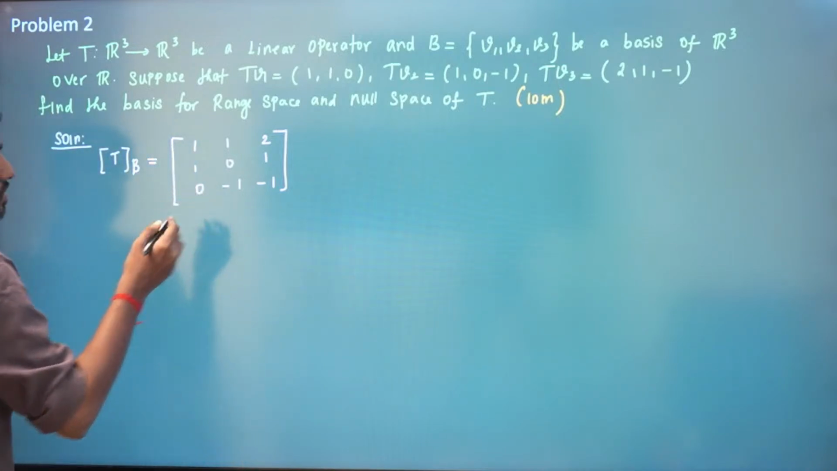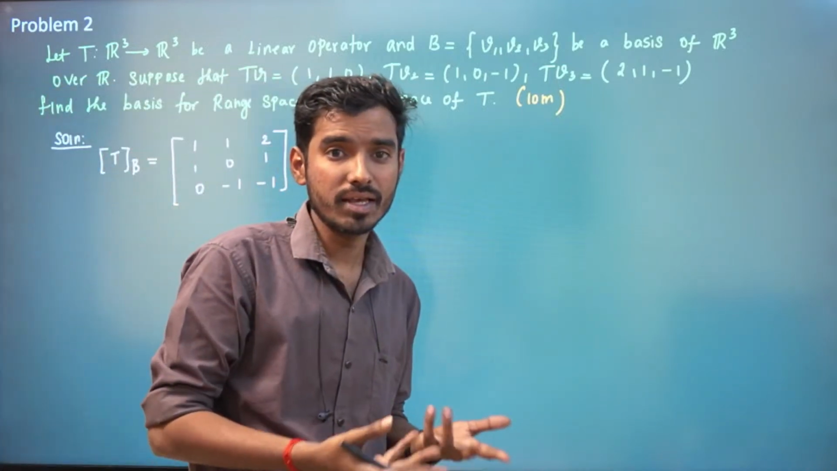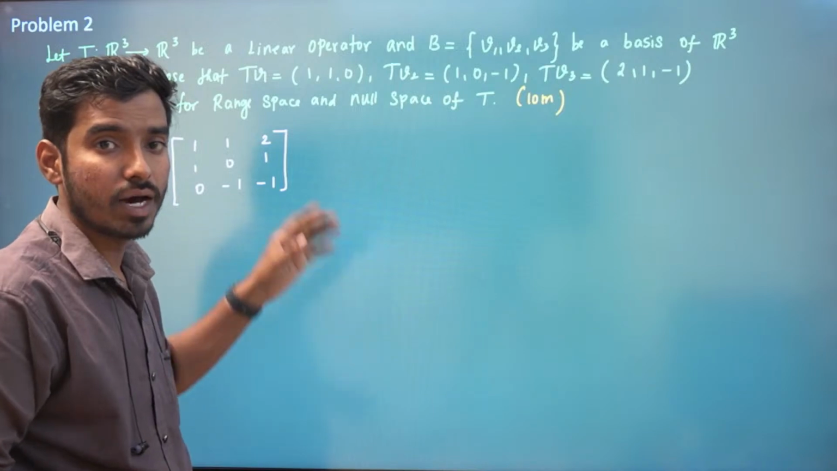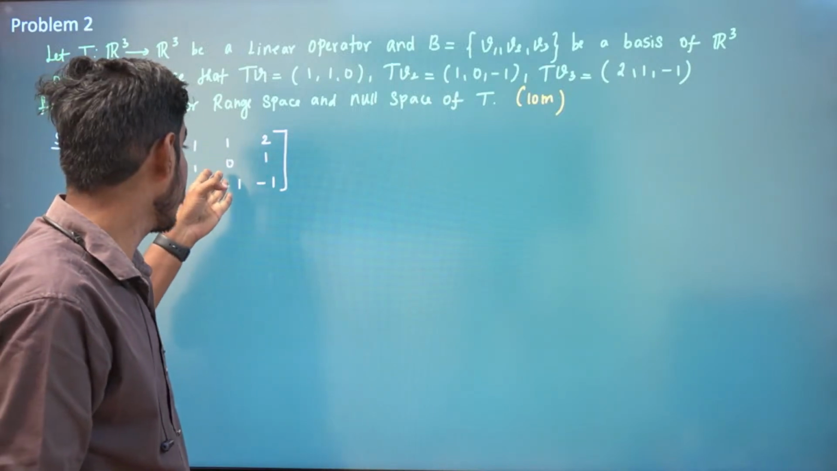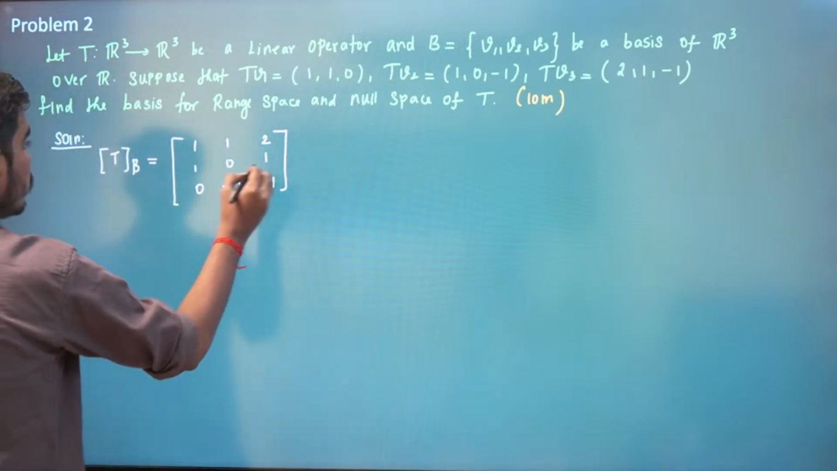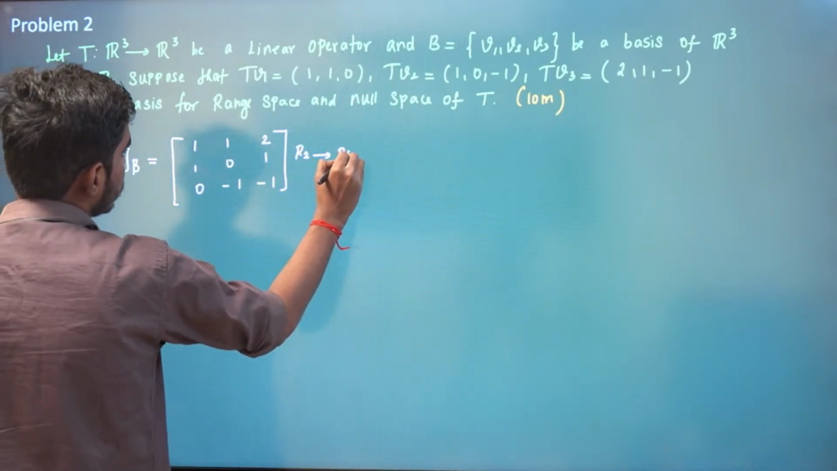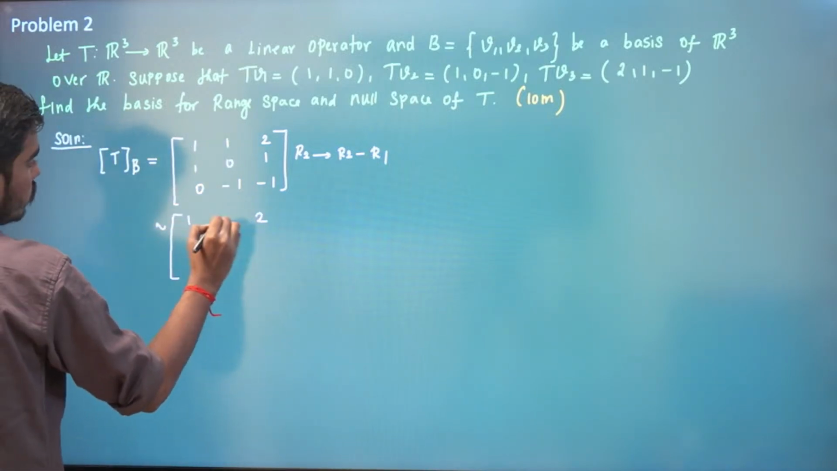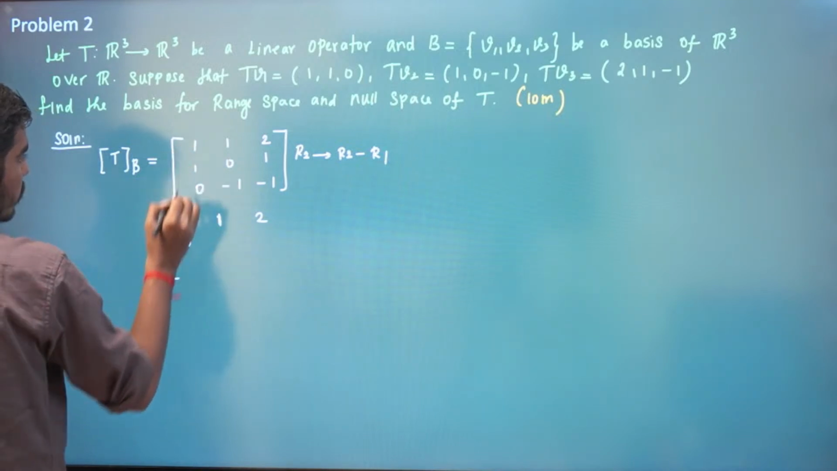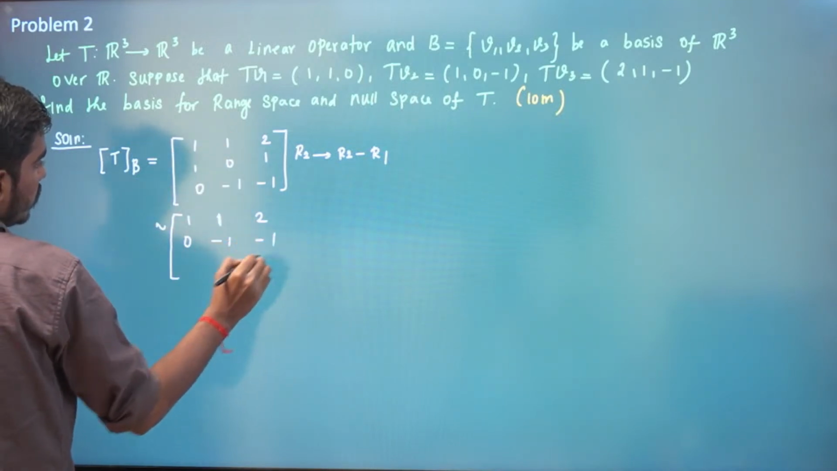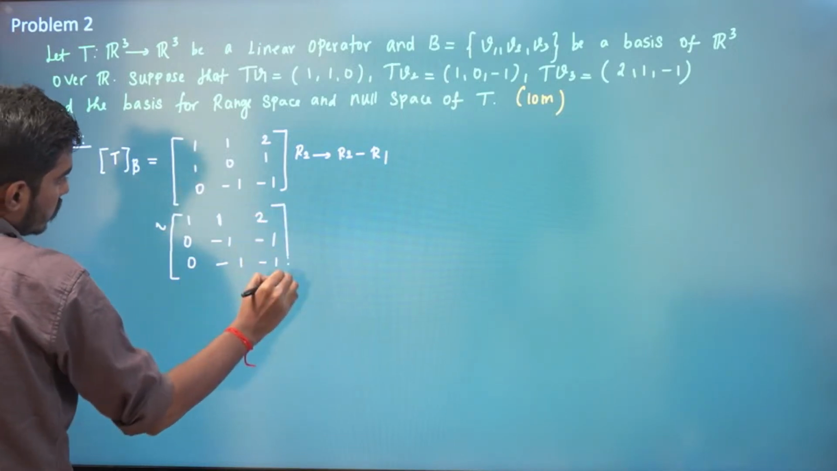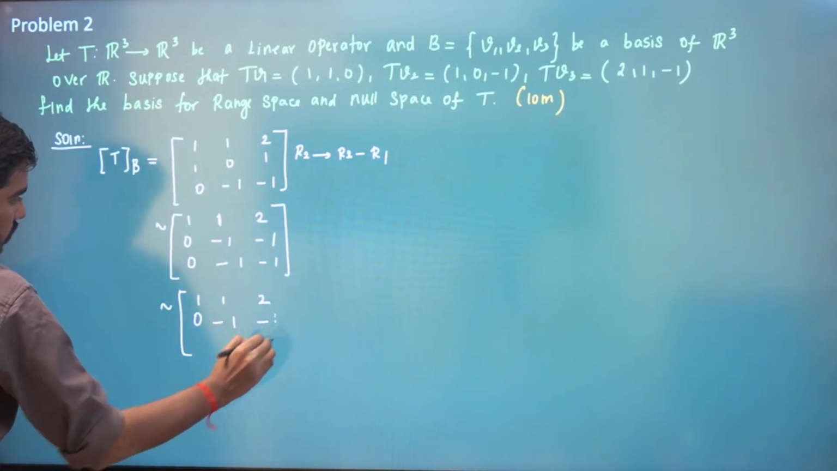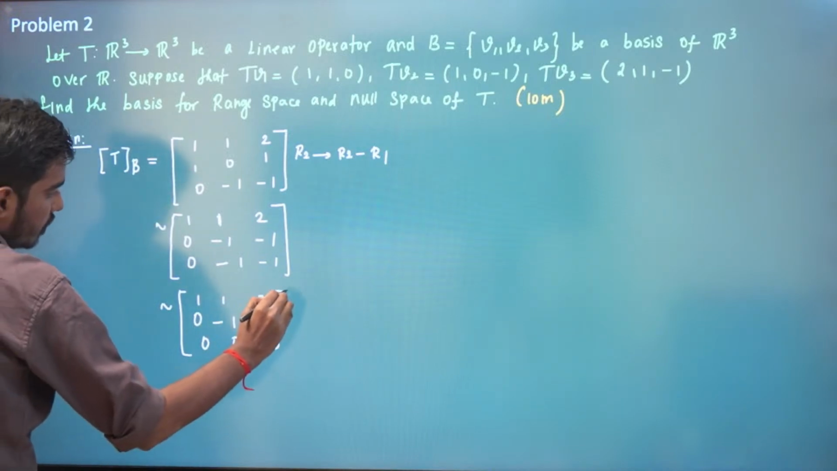So how to find range space? Again, very simple. In the previous problem we have also found the range space. Range space is nothing but the basis from the row echelon form. Okay, so we'll reduce this to row echelon form. So R2 is transformed to R2 minus R1, and R3 is perfectly good. So we have 1 1 0 minus 1, 0 minus 1 minus 1 — this is equivalent to 1 1 0, 0 minus 1 minus 1, 0 0 0, right?